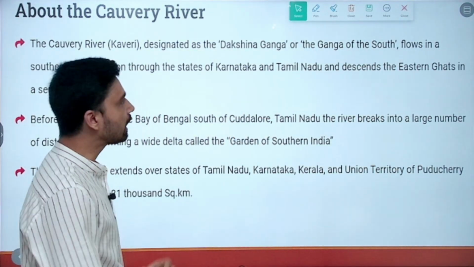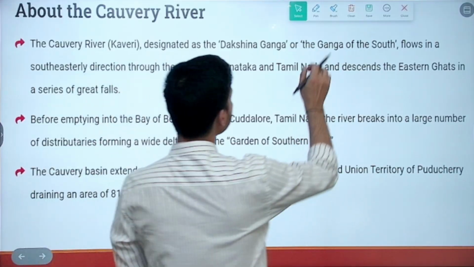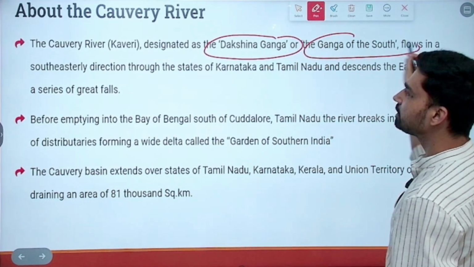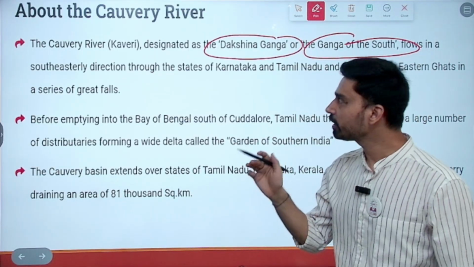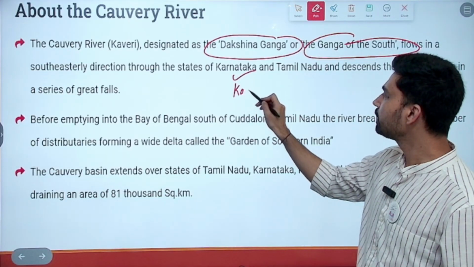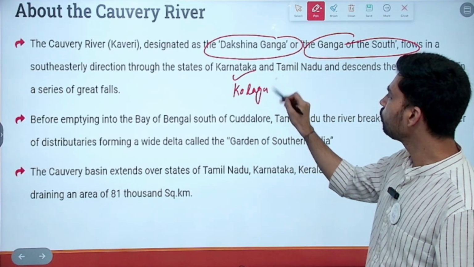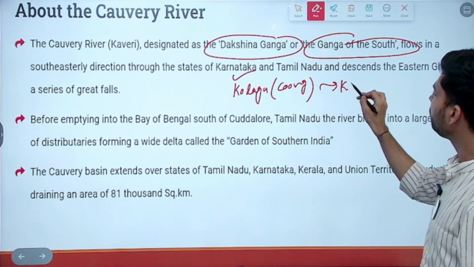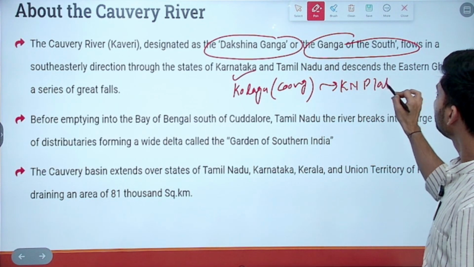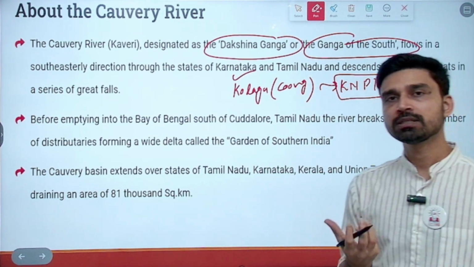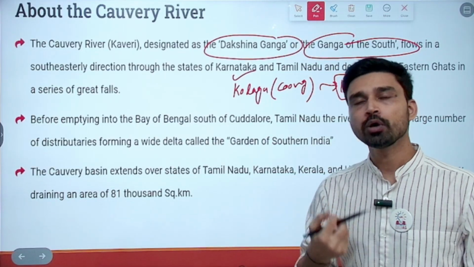Then coming to the Kaveri river, which is also referred to as the Dakshin Ganga, or Ganga of the South. It flows in the southeastern direction after originating in Karnataka. In Karnataka, it originates from the place called Kodagu, also popularly called Coorg. Then it flows over the Karnataka plateau over a long distance. It forms several famous waterfalls also. You would have heard about falls such as Sivasamudram waterfalls and Hogenakkal waterfalls.